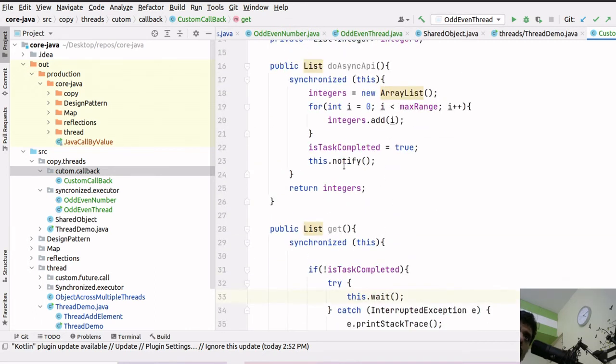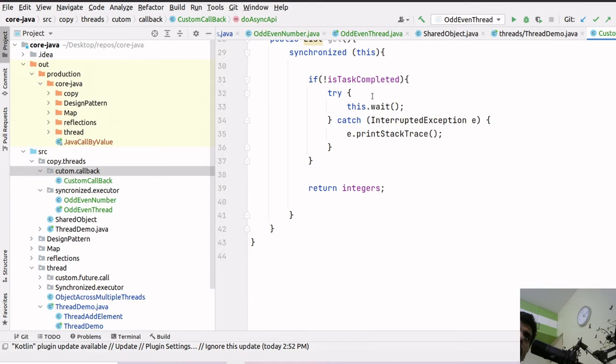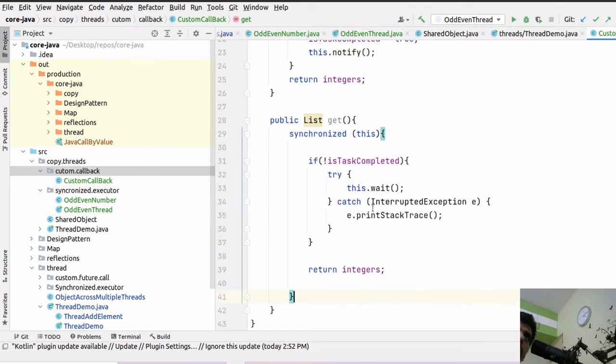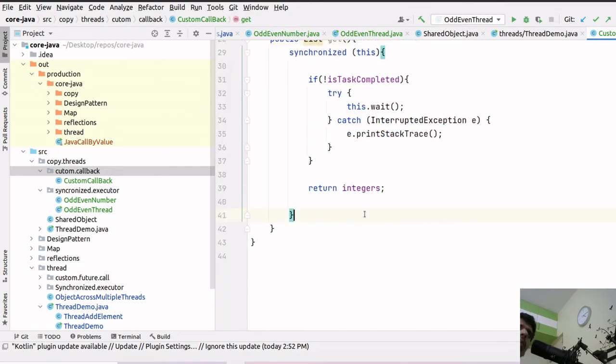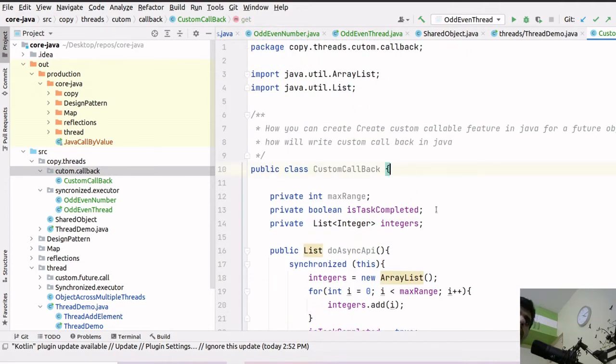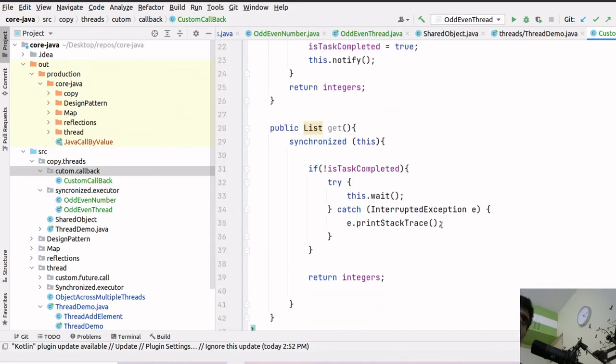So it will take the lock when it comes out of the block. Here, since we don't have any line after 23, it will immediately come out of the lock, but otherwise it depends upon the scenario. It will come out of the lock, and since it is in the synchronized state, not in the wait state, it will take the lock and execute from after line number 33, and then it will return the integers. So this is the concept. Let's return integers, right? So this is done. The design is very simple, so you can quickly design your own future callable mechanism in Java. It's as simple as that.